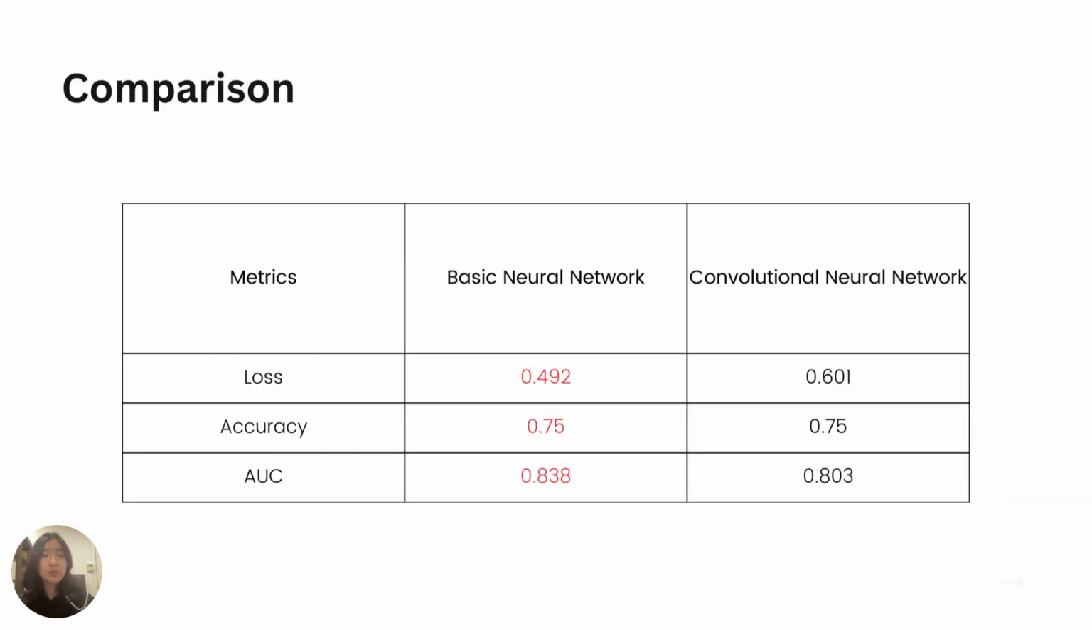So with these results, we can compare the 2 models. The basic neural network is actually performing better than the CNN due to the lower loss and higher AUC. This may be due to the CNN taking in a bit too much noise from the time series.